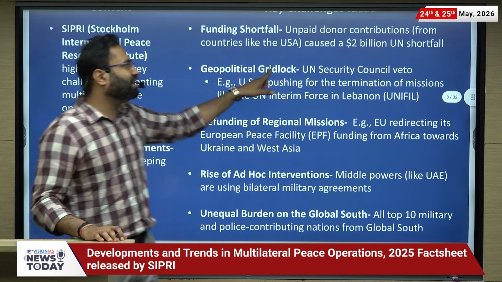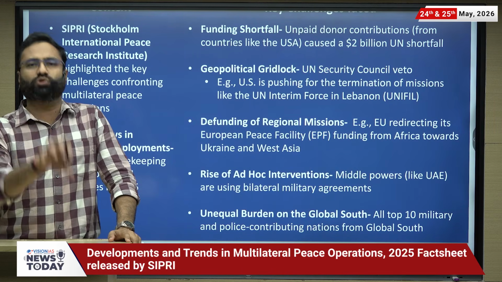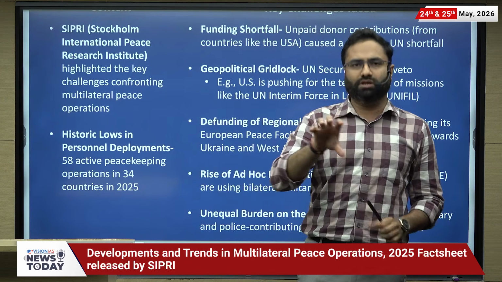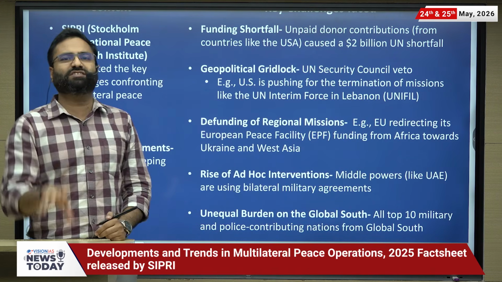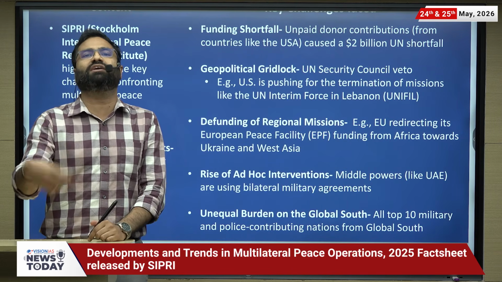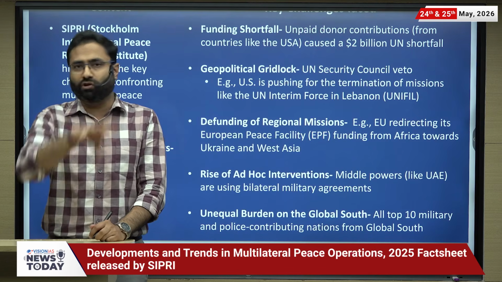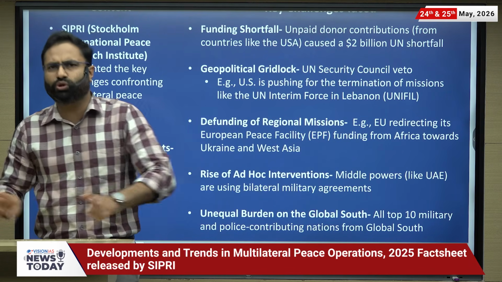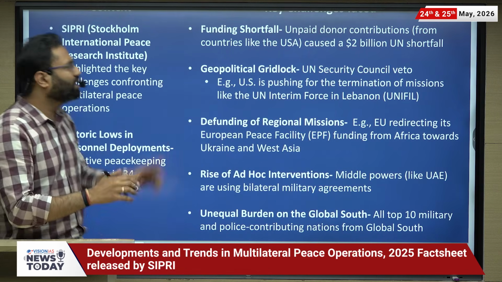Next is the geopolitical gridlock. Geopolitical gridlock basically is that sometimes vetoes are being utilized. Just to say, what is exactly the framework of the UN peacekeeping missions? First of all, there will be sanction of the peacekeeping mission by the UNSC. Once the mission is sanctioned, the budget and the other regulatory aspects are provided by the UNGA, which has overall administration, and then there is the Secretariat. The Secretariat administers the day-to-day tasks. So these three organizations are part of this.